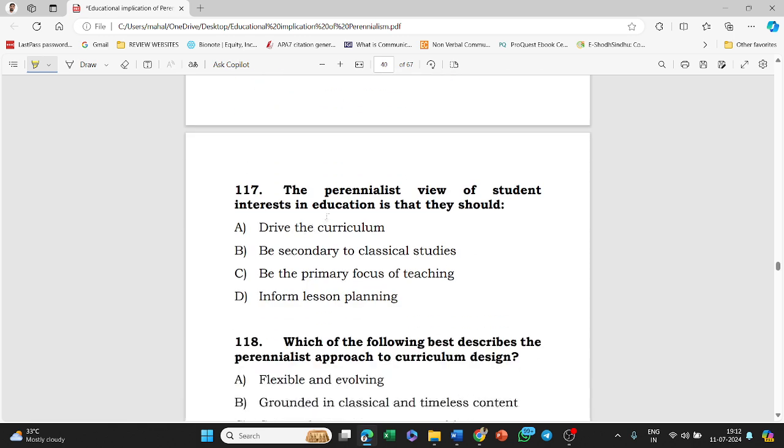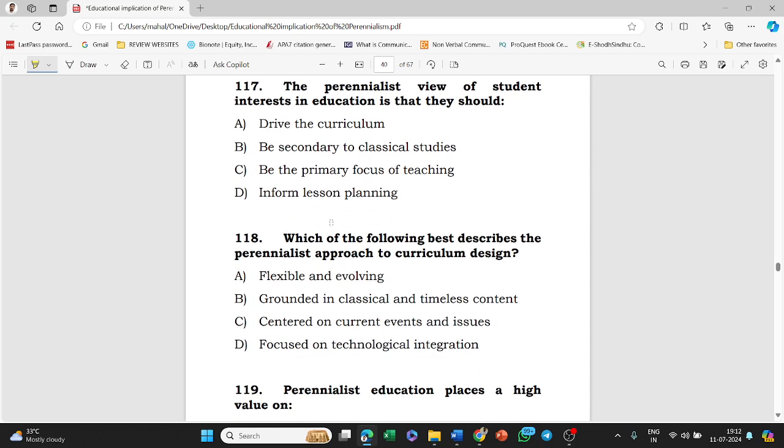Next, the perennialist view of student interest in education is that it should drive the curriculum, be secondary to classical studies, be the primary focus of teaching, or inform lesson planning. The answer to this question is option B, that is be secondary to classical studies. This is the answer to this question.